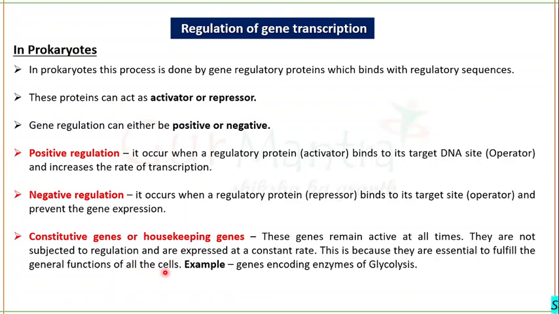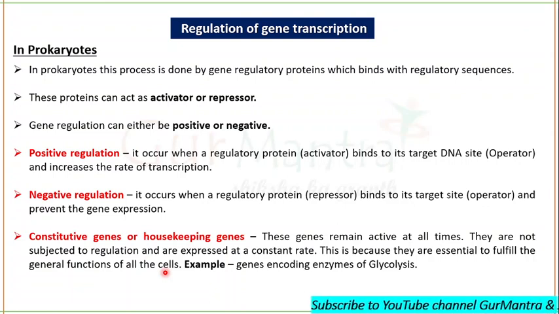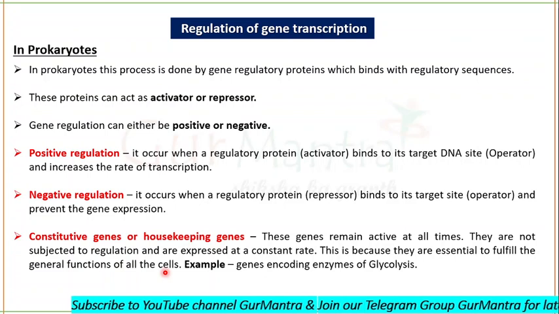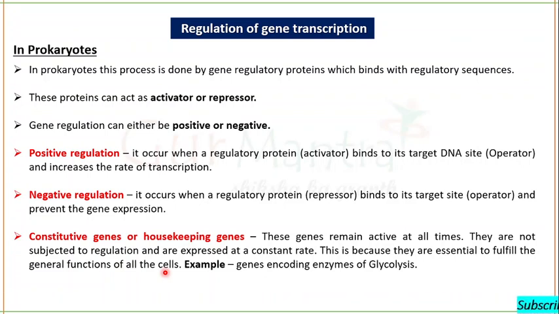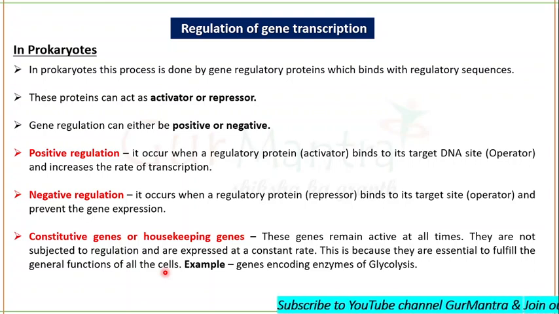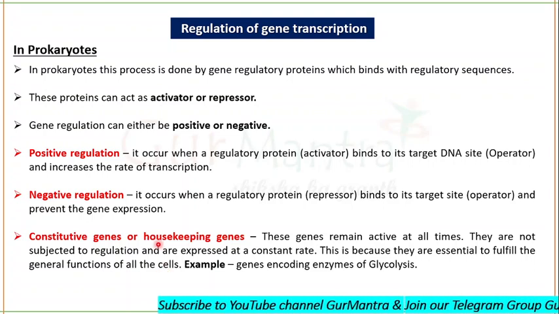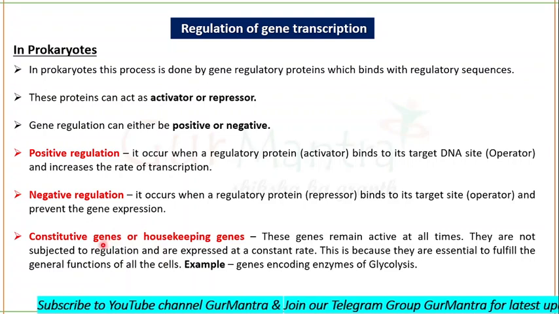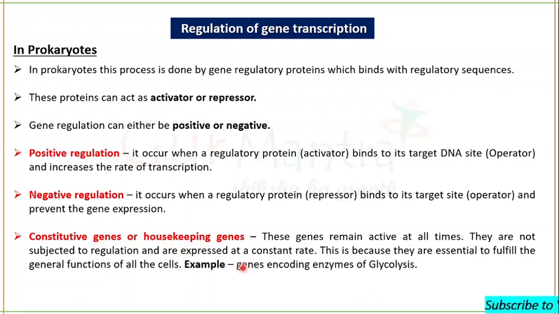See, our cell is continuously performing some general functions, and these general functions need some genes to make their product, and hence the function of the cell will continue. Okay, so these are the genes which are not under any regulation. We can have our example here.